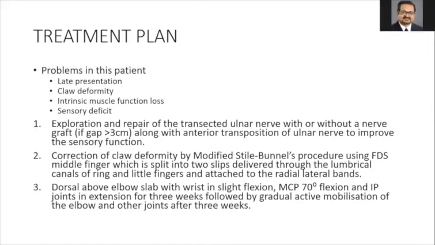One of the questions was, how will you choose dynamic or static procedures of tendon transfer according to Bouvier's test in claw hand? If Bouvier's test is positive, it means that the patient requires only MCP joint flexion. When Bouvier's test is positive, when you stabilize the MCP joint, he can extend his IP joints. So in that case, ideally for those patients, you can get away with just a static procedure.